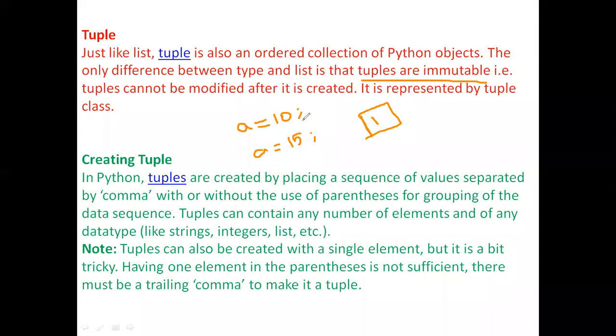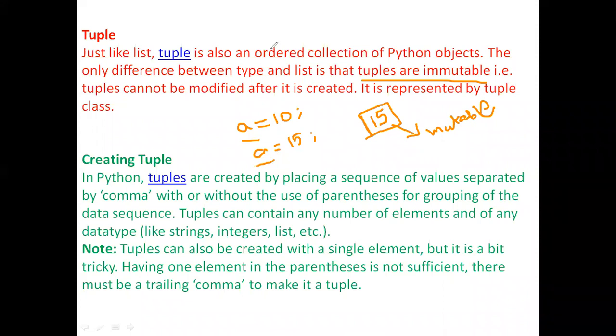When the second statement is executed, this 10 will be replaced by 15. So it is called mutable. Once the memory is created, we can change the values in that memory any number of times. So we can call these types of variables mutable variables.